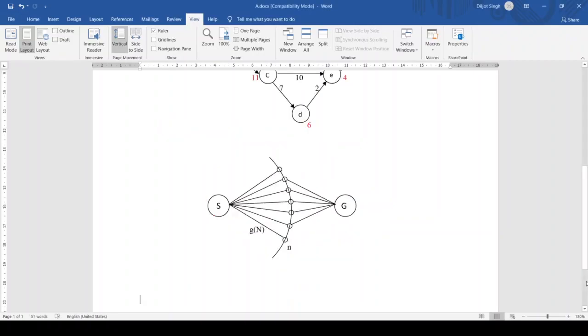For example, we have to go from the start node to the goal state, and in between we have n number of nodes, right?